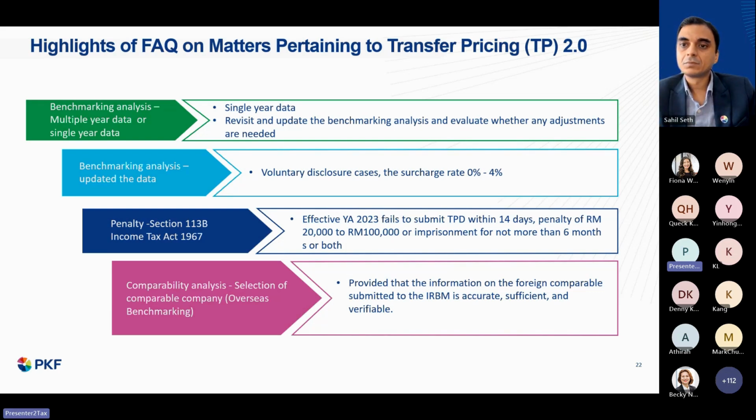So in terms of comparable analysis, again here for overseas benchmarking, it is not encouraged. The tax office in Malaysia would prefer local data of comparable companies. However, if it's a very specialized industry where the local comparable data is not available, foreign data may be acceptable, but documentation to support that basis is important to justify the selection of the foreign comparable data.